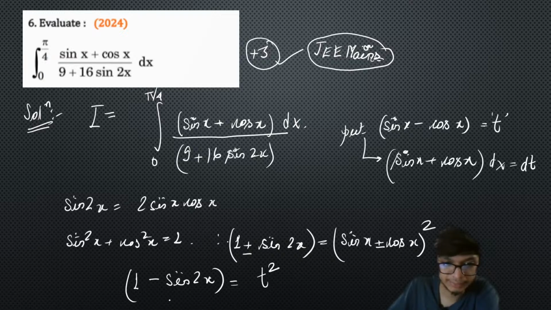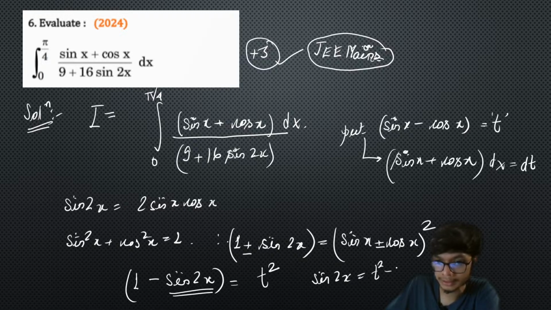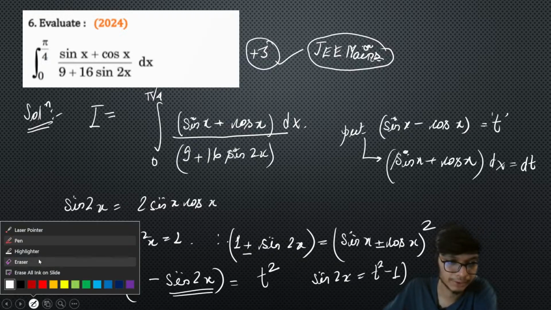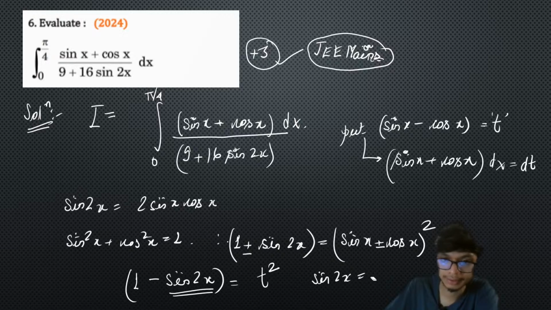Therefore sine 2x is basically equal to 1 minus t square. Is this simple, right?